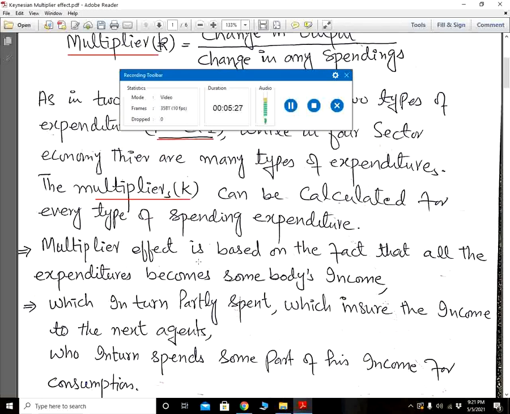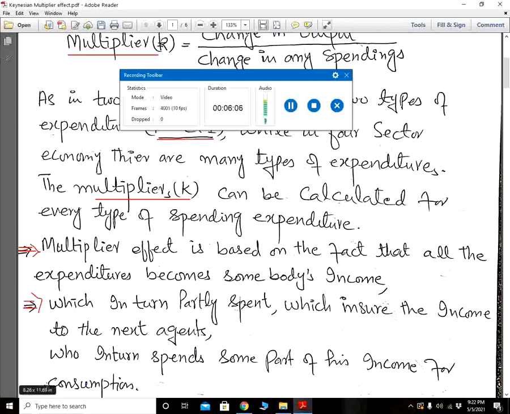There are some basics of the multiplier effect, and we state these basics. The multiplier effect is based on the fact that all expenditure becomes somebody's income. It means that when one person spends, these expenses directly become the income of others. In the first phase the expenditure increases the national income by the same amount, right? Now come toward the next phase.